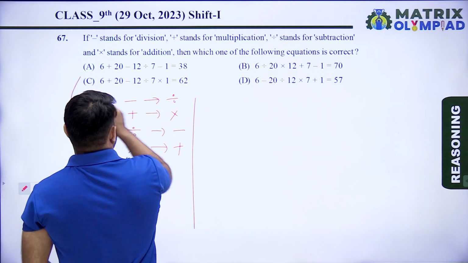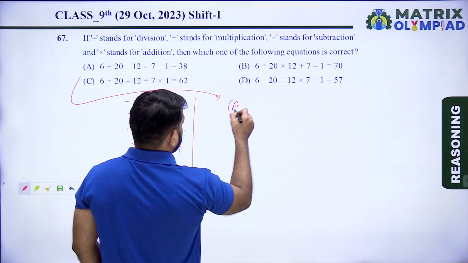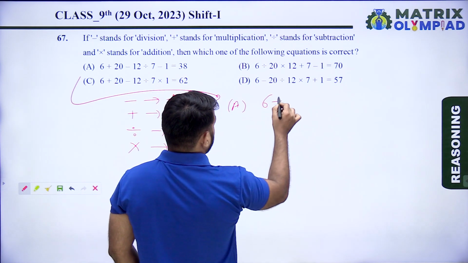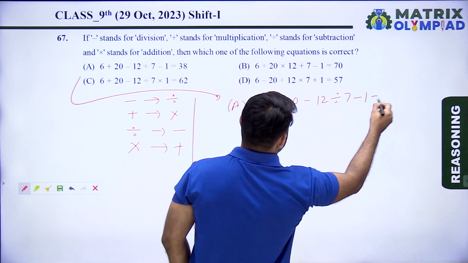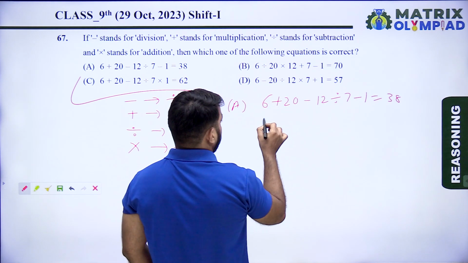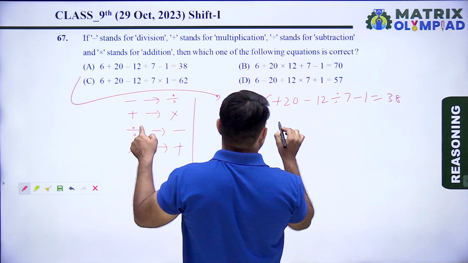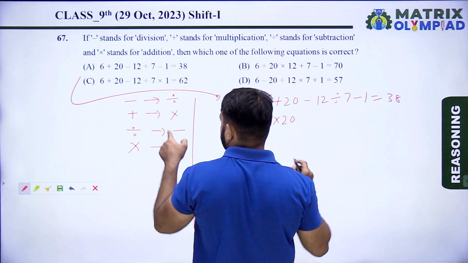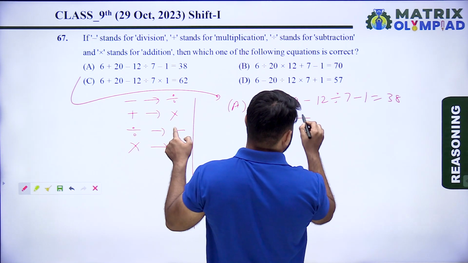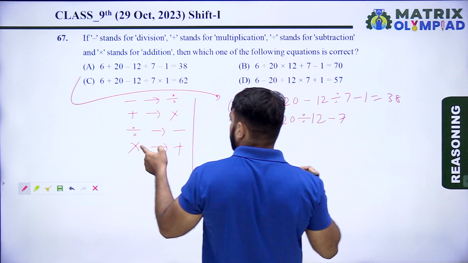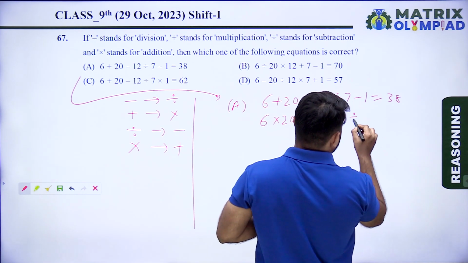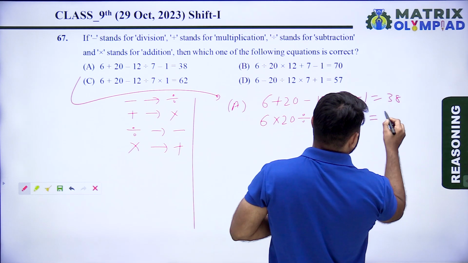According to option A, 6 plus 20 minus 12 divide 7 minus 1 is equal to 38. So here, plus means multiply by 20, minus means divided by 12, divide means minus 7, minus means divide 1 is equal to 38.